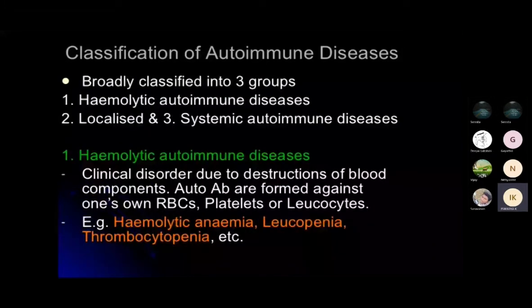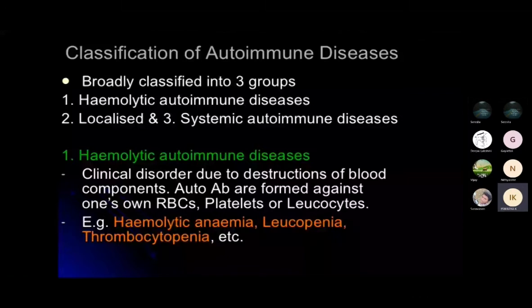So autoimmune hemolytic anemia: in this anemia, the red blood cells are coated with antibodies, and they are destroyed in the spleen and liver. Intravascular hemolysis is a rare event.